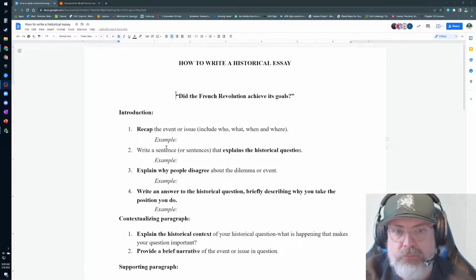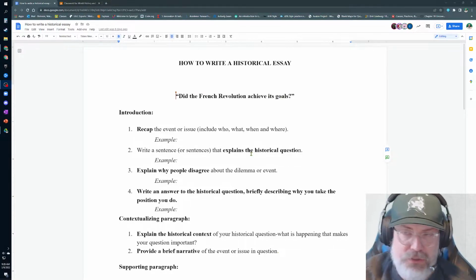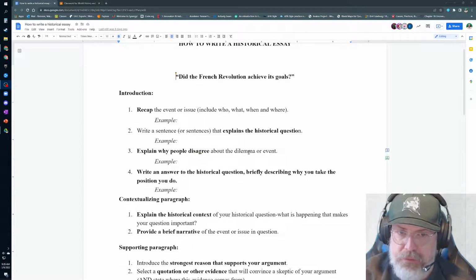Okay. Now you want to write a sentence that explains the historical question. Well, the question is, how did the French Revolution achieve its goals? So what you would be doing here is explaining that there are goals, and you need to explain what those goals were. Next, you need to explain why people disagree about the dilemma.